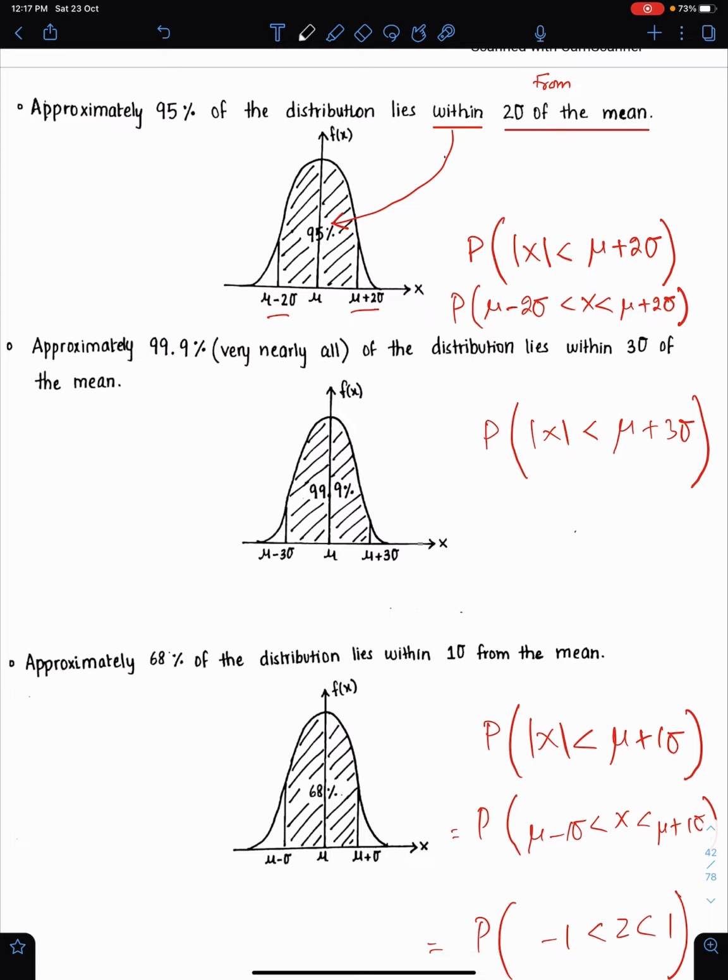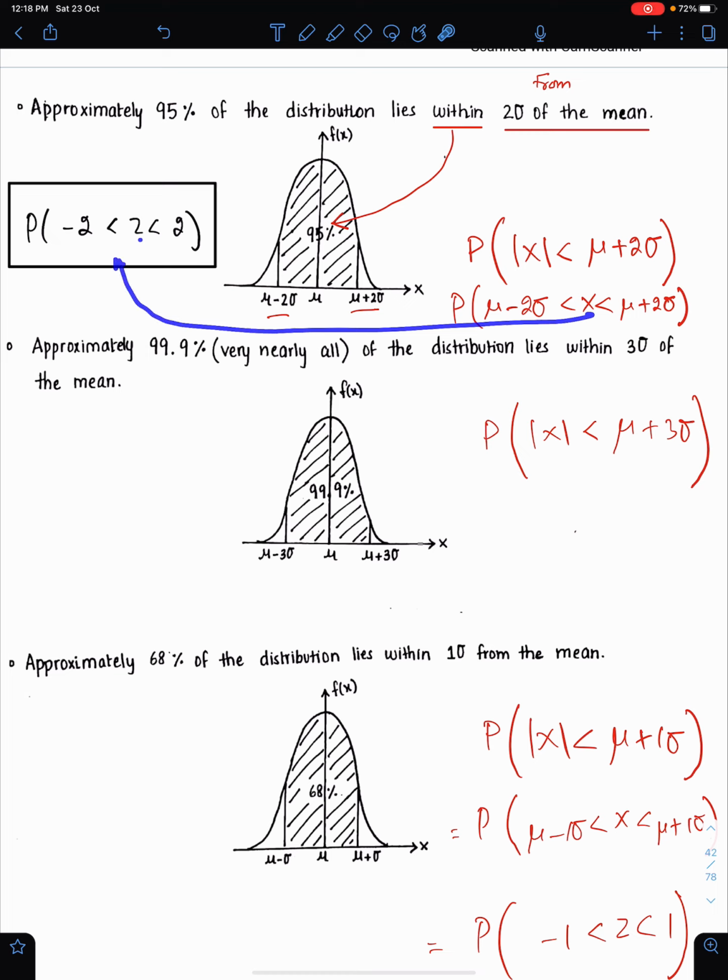I'm writing this here: Z between minus 2 and plus 2. So basically you need this probability. This is the simplified form of this inequality. Approximately 99.9%, very nearly all of the distribution, lies within 3 standard deviations of the mean. This is here. Whenever they say within, always put the less than sign and modulus.